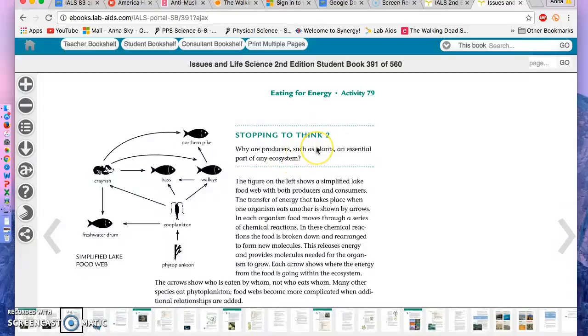Stop here to complete this Stopping to Think number 2. Why are producers, such as plants, an essential part of any ecosystem? Go ahead and pause the video now to complete that answer.